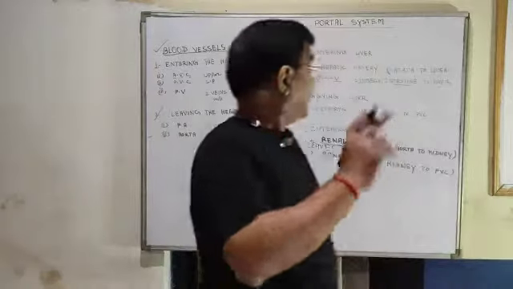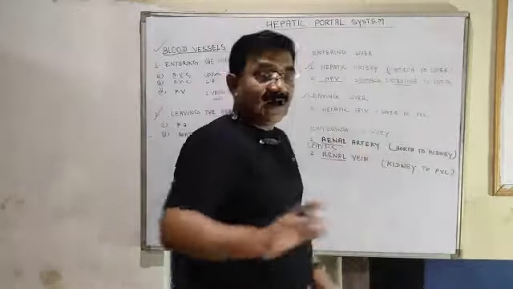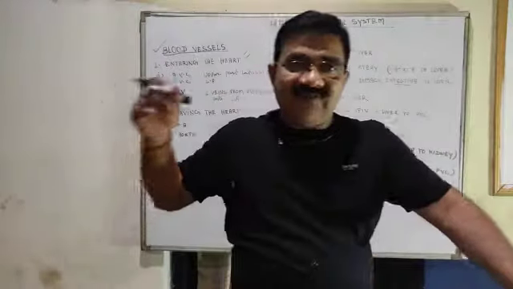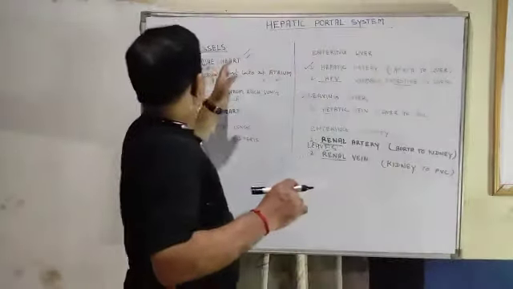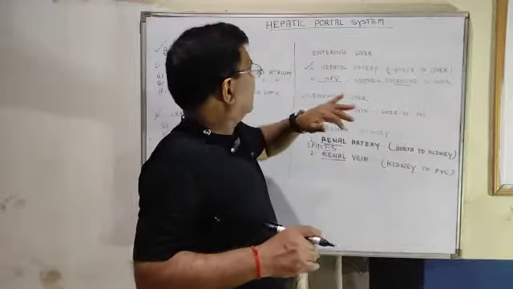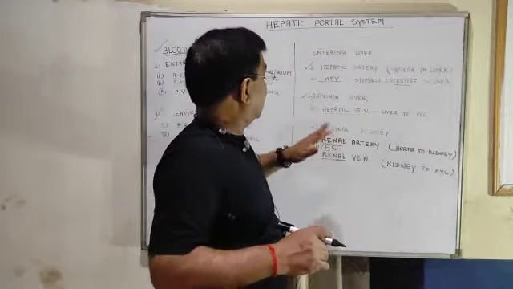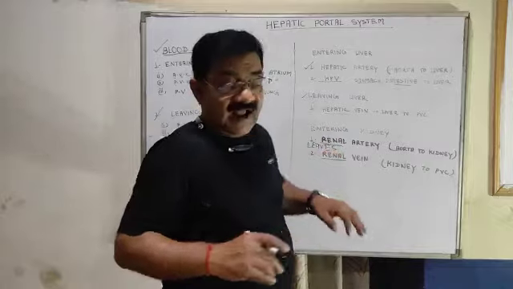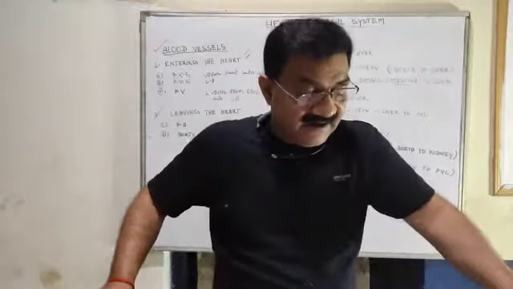So it is very, very important: you have to learn the blood vessels which enter and leave the heart, the liver, and the kidney.